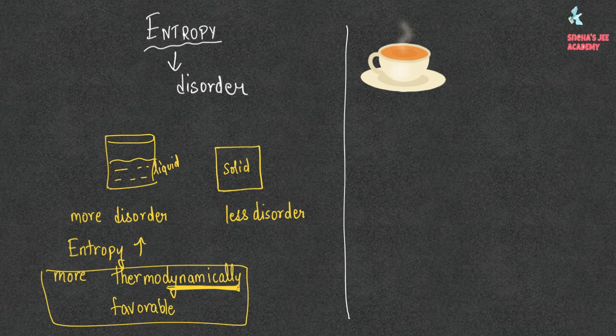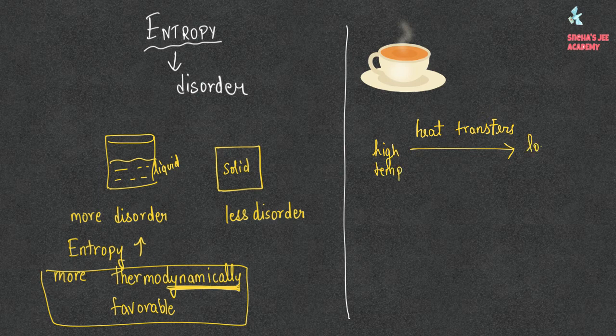So if you leave the cup of tea for some while, it will become cold. That is, there will be transfer of heat. So heat transfers from high temperature to a low temperature. That is, when the tea gets cold, the entropy will also decrease. For heat to transfer, what is required is a difference in temperature. So from 0 to minus 14 degrees Celsius, also there can be a heat transfer.